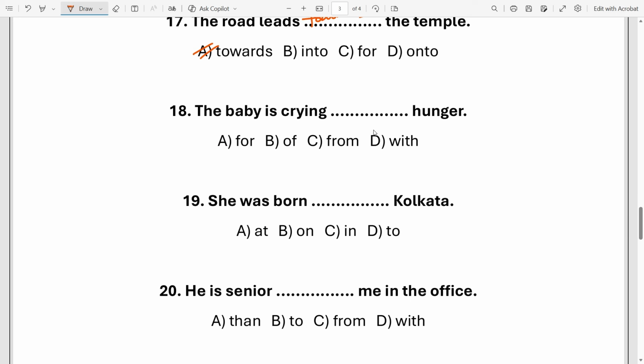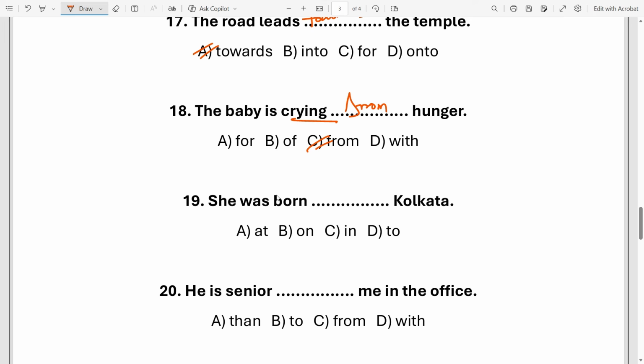Next, the baby is crying dash hunger. The baby is crying from, option C. Okay, from. Crying from hunger. So from shows cause or reason. Okay, crying from hunger means hunger is the reason or cause. That's why option C, from, is the right choice.